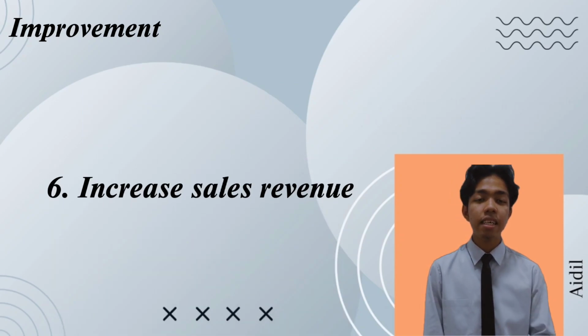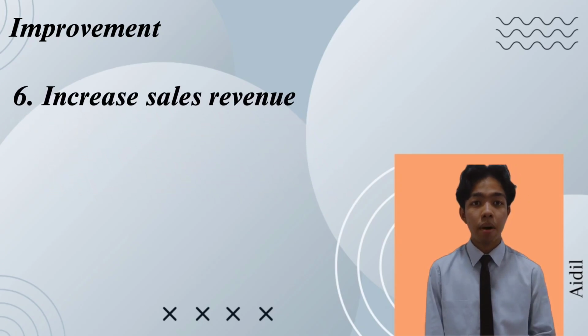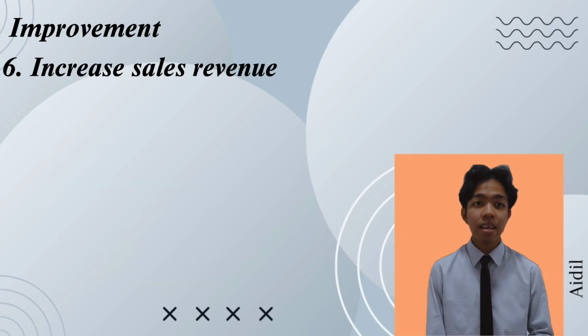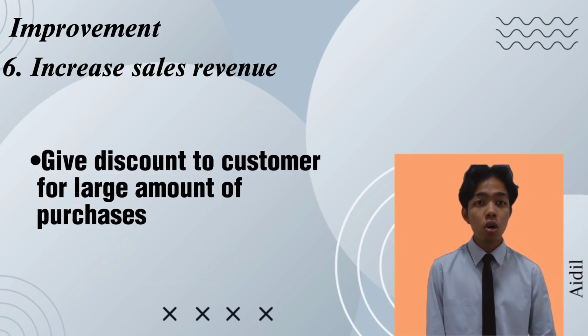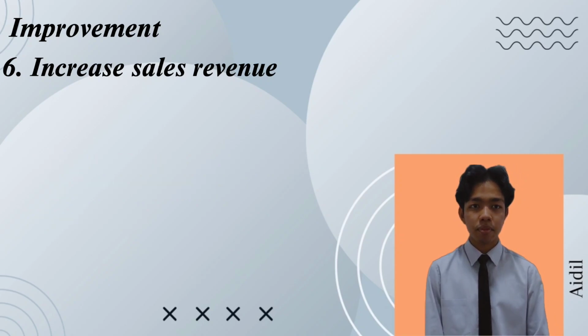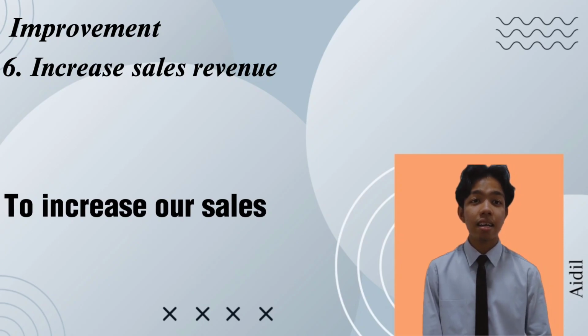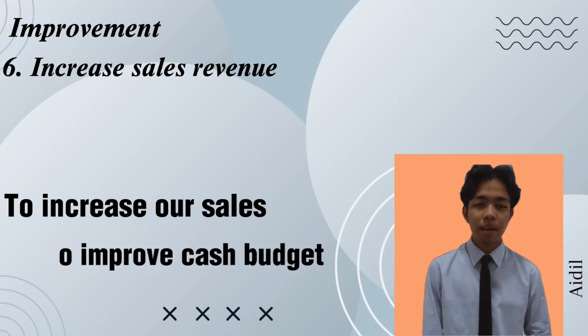The second suggestion is to increase our sales revenue by promotion online and give discounts to customers who purchase in large amounts. The reason is to increase our sales and improve our cash budget.